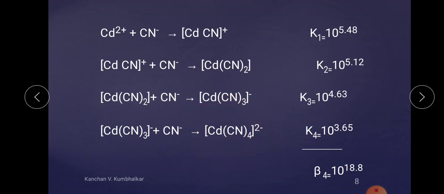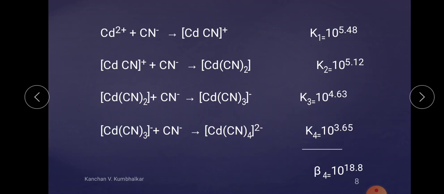In this case also, it is the first step stability constant, the second step stability constant, the third step and the fourth step, and the combination of these 4 is nothing but the cumulative or overall stability or formation constant.